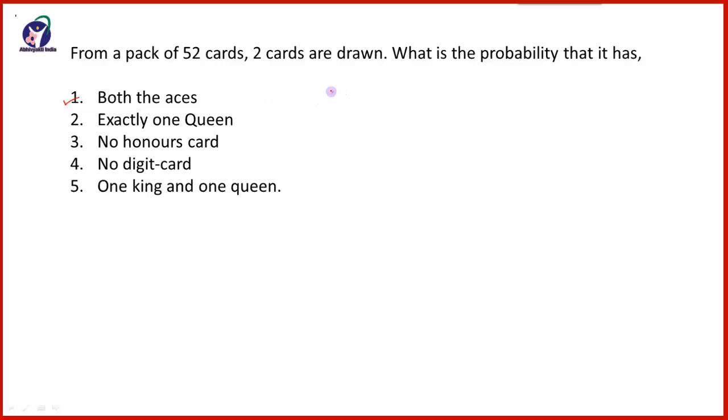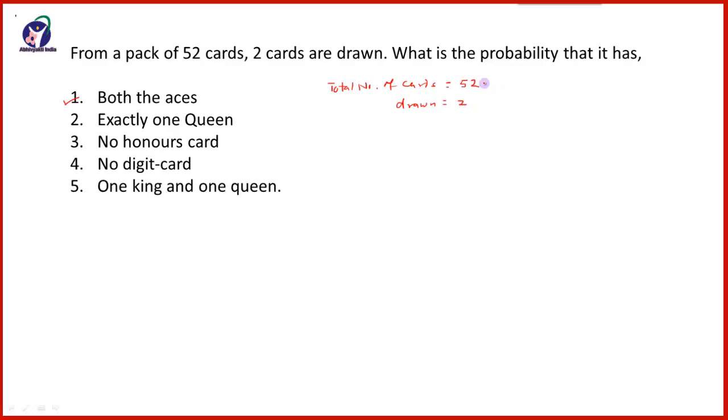In a playing card pack, the total number of cards is always equal to 52, and the number of cards drawn is equal to 2.